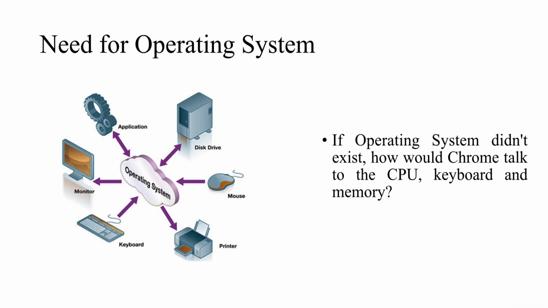So whenever someone asks why do we need an operating system, the answer would be simple: because applications can't directly communicate with hardware. The operating system basically simplifies the communication.